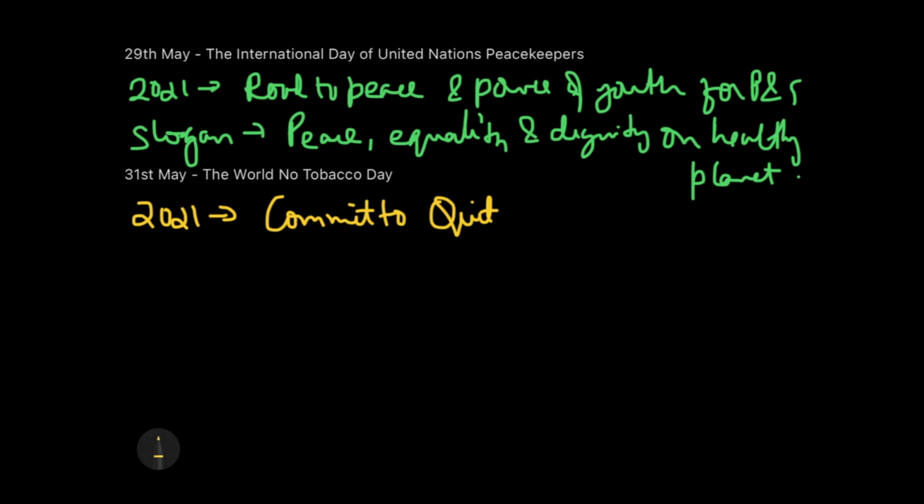Okay. Now, along with it, I'd also like to tell you that Australia is the first country in the world which has mandated the plain packaging of cigarettes way back in 2012. So, Australia is the first country which has actually said no tobacco, the first country which has made the packaging of the cigarettes plain.